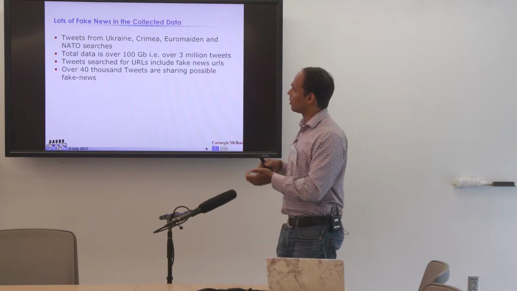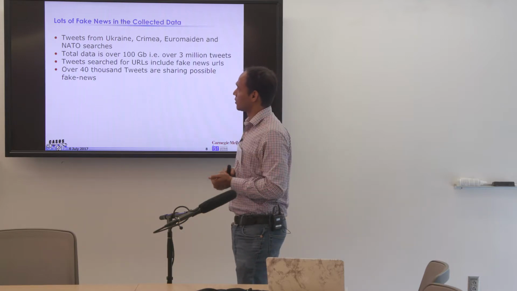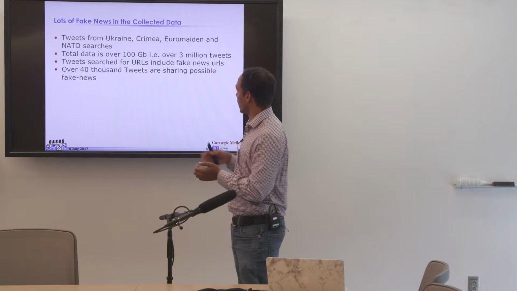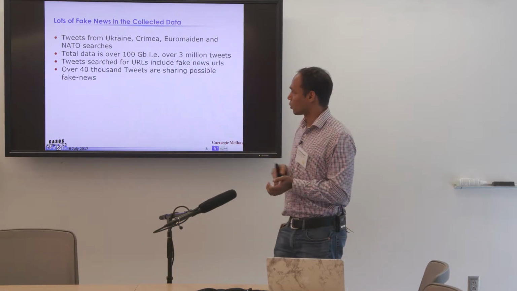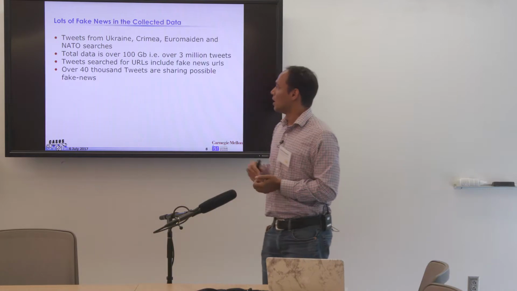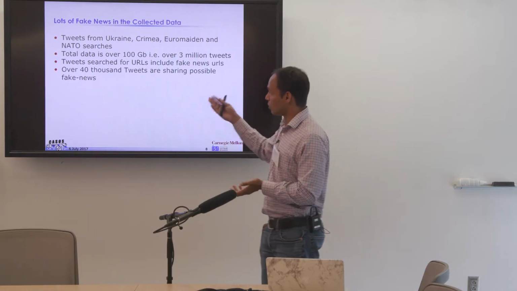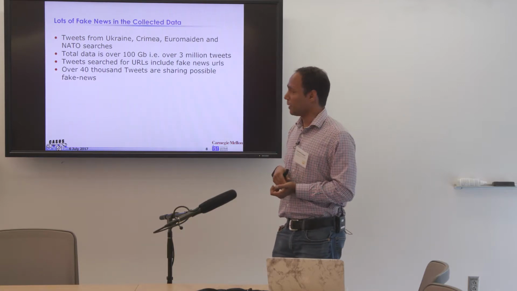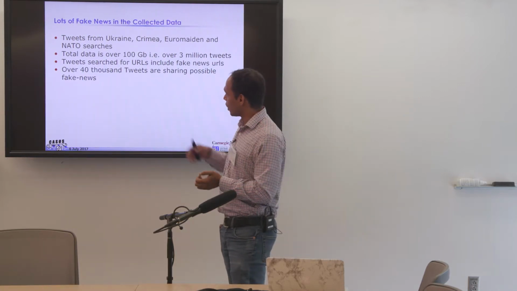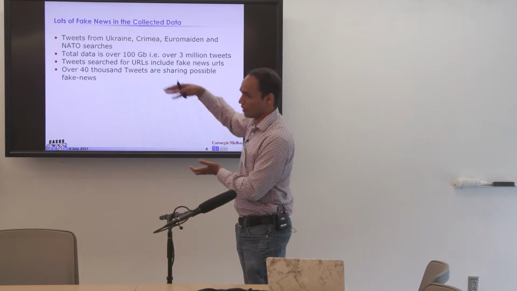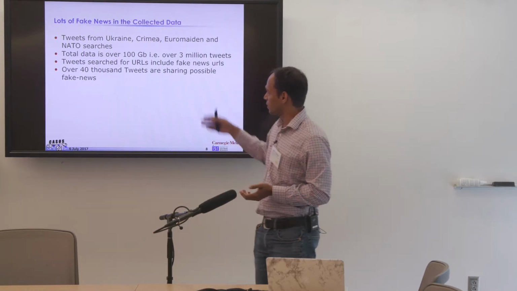What we observe from the data set that we got is that there are a lot of tweets from Ukraine, Crimea, and we also got some on different events like Euromaidan, and we also have searches based on NATO events. We have over 100 GB of data, which basically means we have over 3 million tweets. We got tweets searched for URLs. So basically, we are now filtering the tweets that we collected.